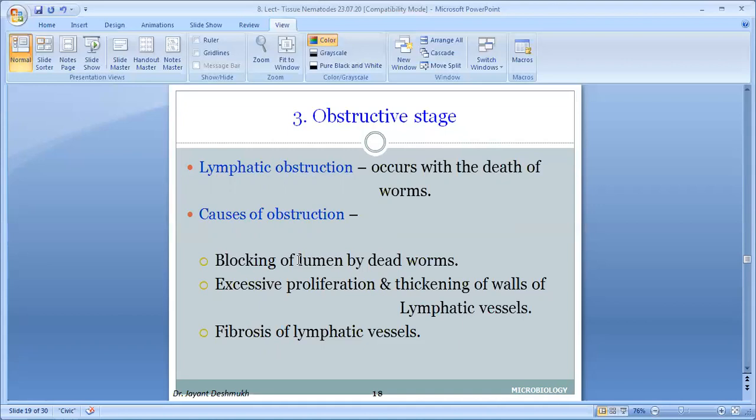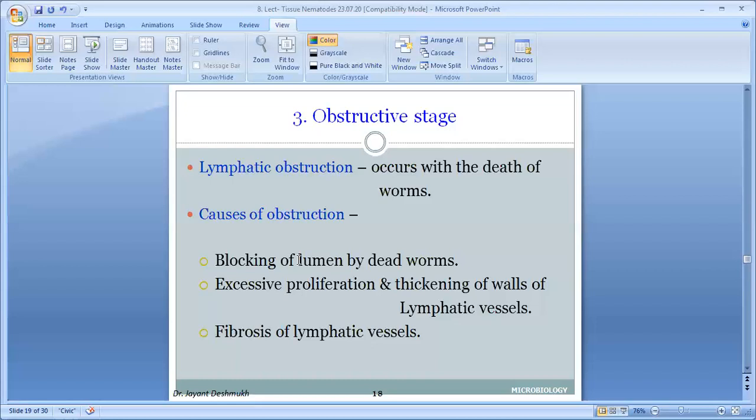Second thing, there is lymph vessel wall fibrosis. Due to lymph vessel wall fibrosis, again the lumen gets reduced. That means the lymph vessel gets obstructed and the flow of lymph gets blocked. Why? Either by the dead worm, second by fibrosis of the lymph wall, third by excessive proliferation of the endothelial layer due to damage, which blocks the lumen, and fibrosis of the lymphatic vessel as well as the lymph node. Afferent and efferent lymph nodes get fibrosed. So there is no flow of lymph through the lymph node and lymphatics. So due to this obstruction, what will happen?